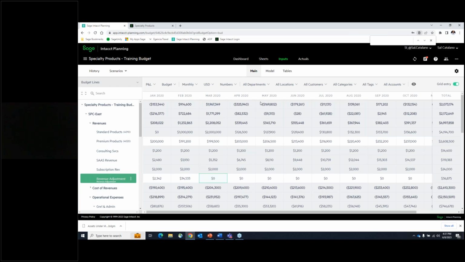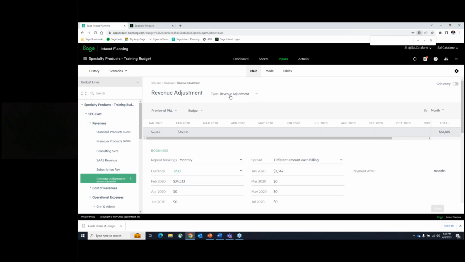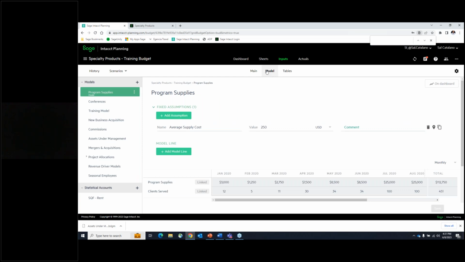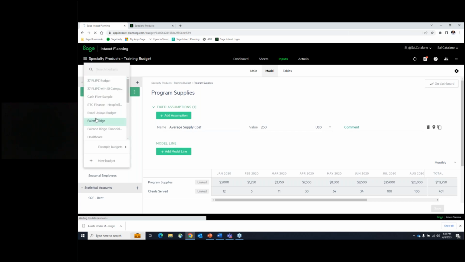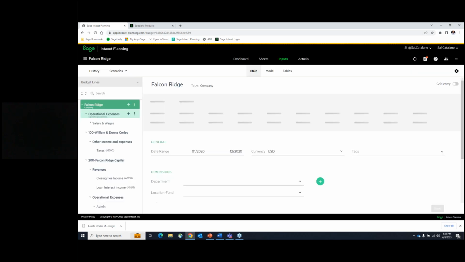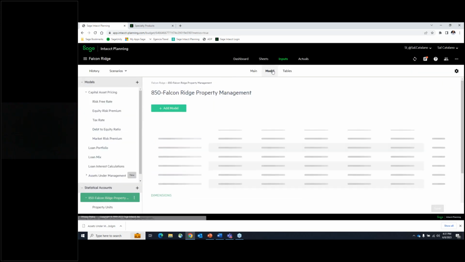I didn't spend a lot of time talking about those other budget types here. There's a whole bunch of other budget types that really are there to make your life easier. The one that we'll talk about now is going to be modeling. From a financial services industry perspective, we have the opportunity to create these models. I'm going to switch my budget here, so I created a model under another budget.